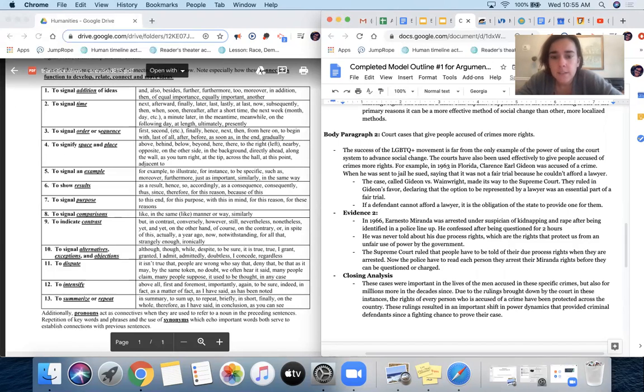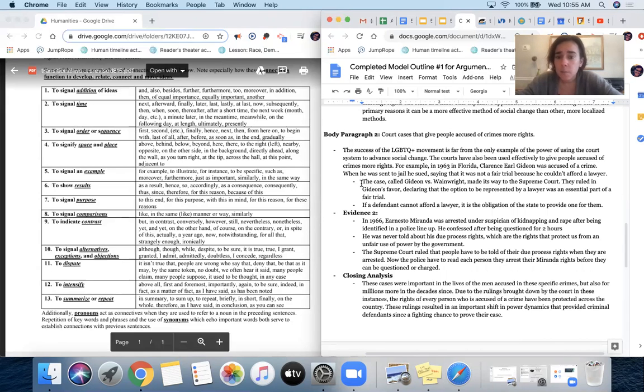Okay, what's next? The case called Gideon v. Wainwright made its way to the Supreme Court. I think that happened later in time than when he sued, right? So I'm going to go up here to time and sequence, and I like the word subsequently actually a lot. Subsequently, the case called Gideon versus Wainwright made its way to the Supreme Court.